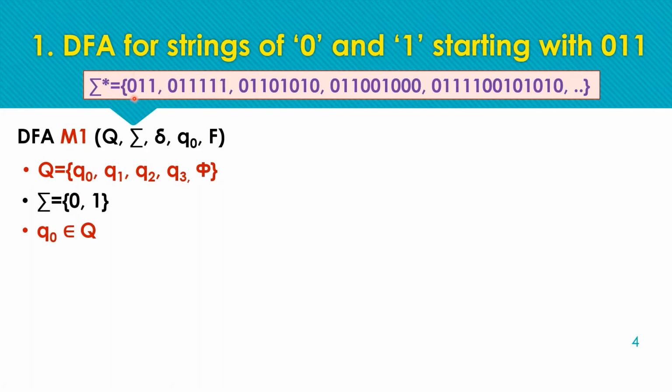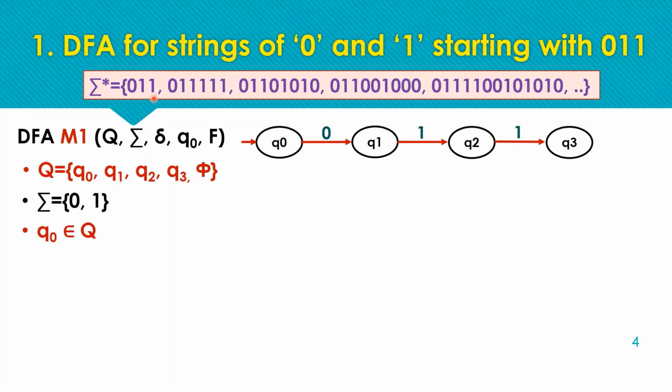For the acceptance of 0 1 1, as the length is 3, we need at least 4 states. So starting with this initial pattern, we have defined 0 from Q0 to Q1, Q1 to Q2 with input symbol 1, Q2 to Q3 with input symbol 1.